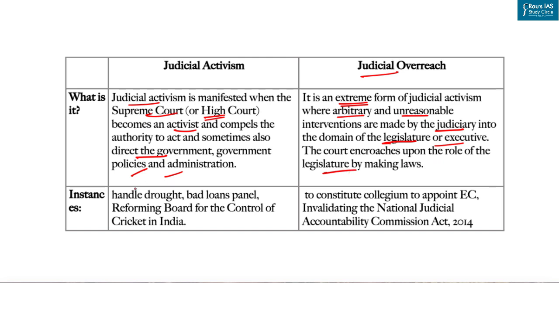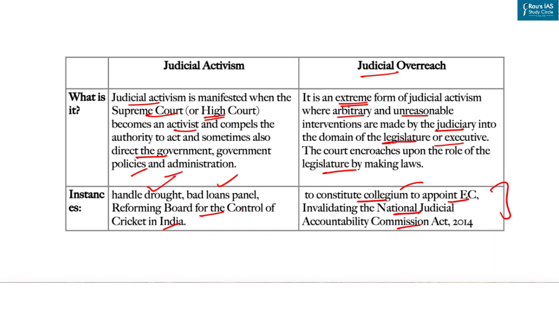And what are the examples of judicial activism? Like directing the center to create a new policy to handle drought, to set up a bad loan panel, or reforming the board for the control of cricket in India, that is a private body. And what are the examples of judicial overreach? A very important example under this is directing the government to constitute a collegium to appoint the EC, an extra-constitutional body. Another is invalidating the National Judicial Appointments Commission Act 2014, which sought to ensure transparency and accountability in the higher judiciary. So these are the instances of judicial activism and judicial overreach.